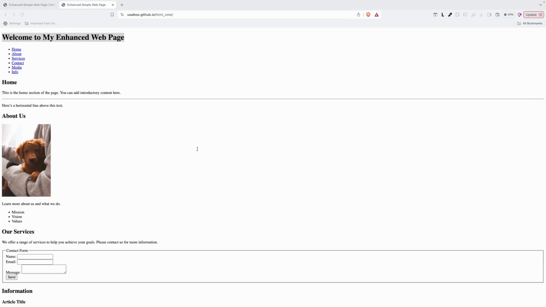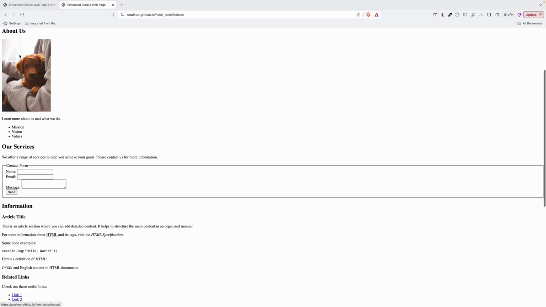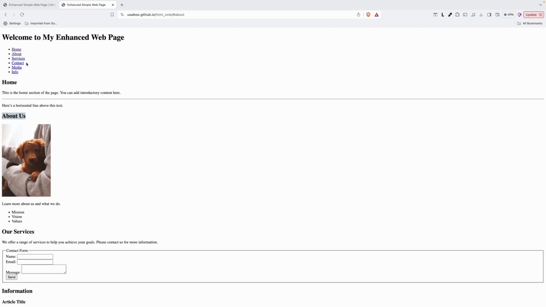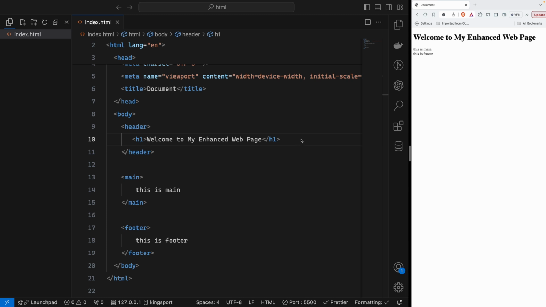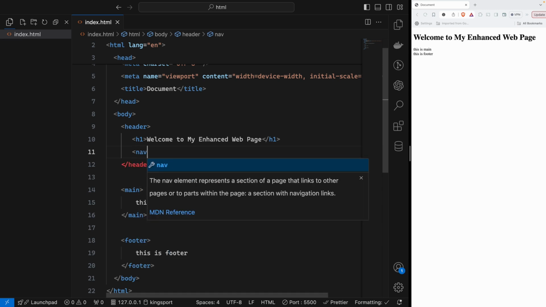So for the navigation, as you see, we have, like, home. If I click home, it goes to the home. If I click about, it goes to the about. So this is what we call navigation. So we will write the navigation after the h1. For the navigation, in HTML we have nav. It's a short form for navigation.